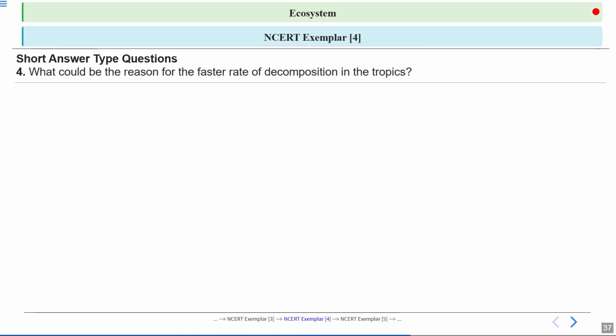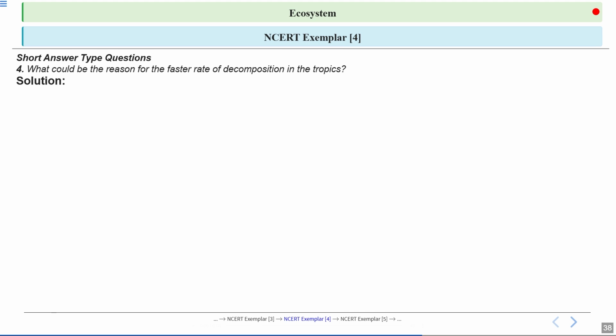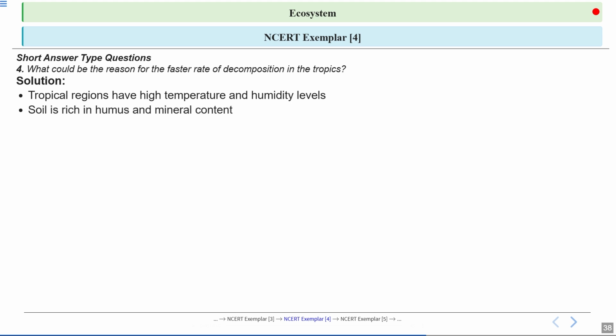Next question: what could be the reason for the faster rate of decomposition in the tropics? Let's have a look at the answer. Tropical regions are known for their high temperatures and humidity. These conditions are perfect for speeding up chemical reactions and biological processes, including decomposition. The soil in the tropical region is often rich in humus, which is decayed organic matter and minerals. So this humus consists of decaying organic matter and minerals.